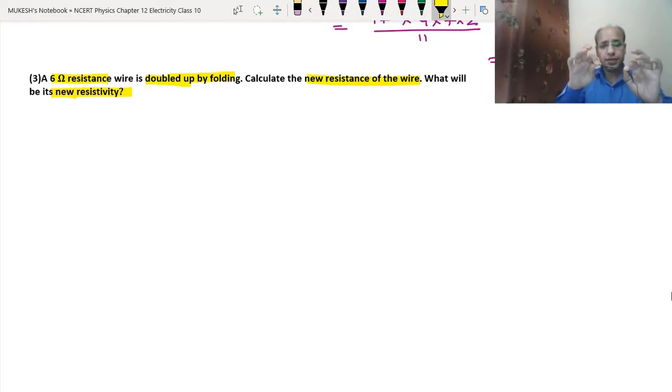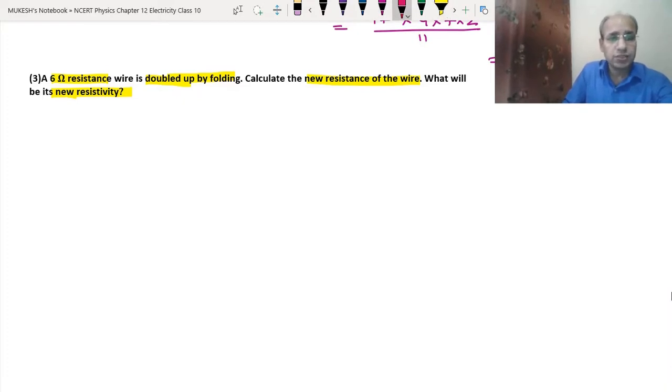So can you just see, when we have folded this wire, the length has become half and the area has become double. Again, suppose this is the wire. When you fold it like this, what happens? The area becomes double and the length becomes half. So whenever this type of question comes, doubled up by folding, it means you have to make the length half and area double. So R1 is given, 6 ohm, and we have to find R2.